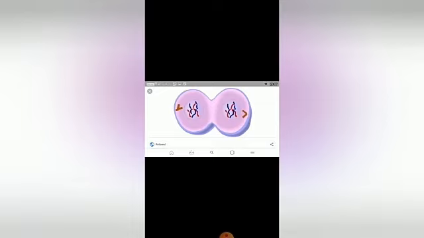Here, chromosomes have reached the opposite poles of the cell. Now they start to decondense. Chromosomes again become thin threads and invisible. Nuclear membrane is formed around each set of chromosomes. Two daughter nuclei are formed. Nucleolus also appears. Spindle fibers completely disappear.